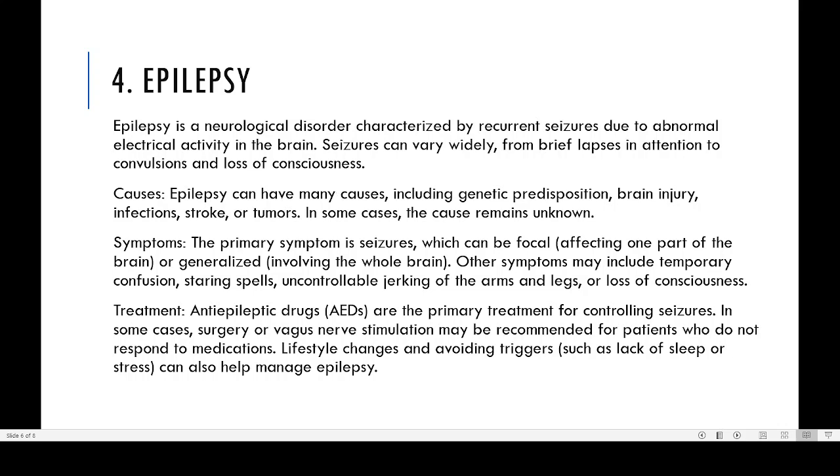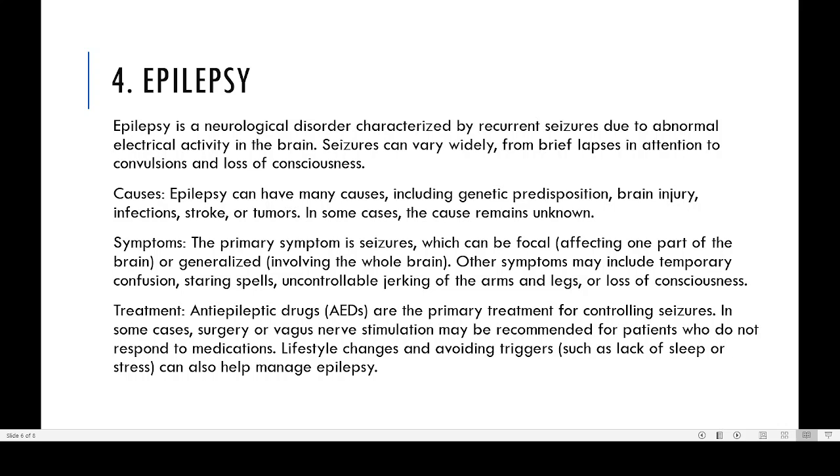So what are the causes of epilepsy? Genetics plays an important role. Injury of some brain tissue can be a reason. Infection, bacterial or viral infection of the brain cells, then stroke, or the presence of a tumor. All these are reasons for epilepsy, but in some cases we do not know why it is happening.